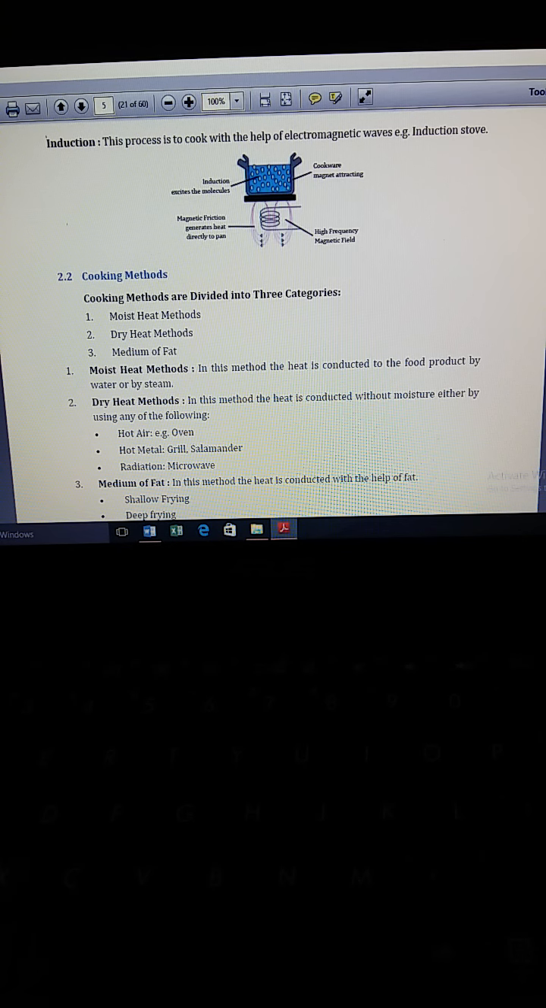Now, the fourth method of heat transfer is induction. This process is to cook with the help of electromagnetic waves, like an induction stove. Now we will discuss cooking methods.